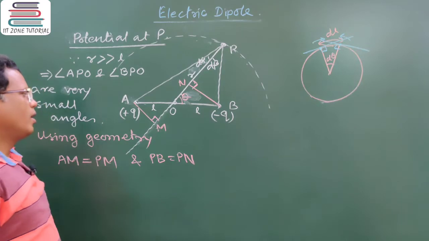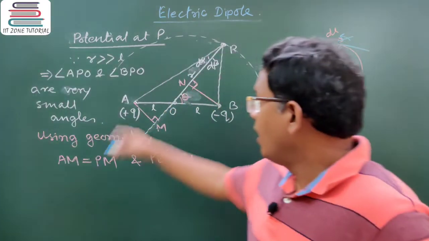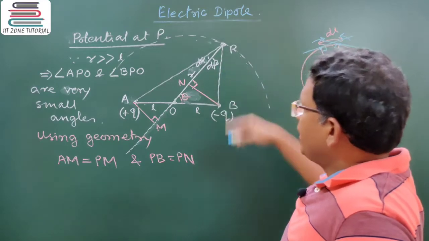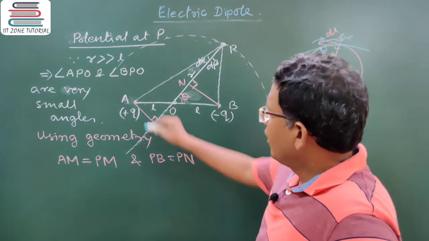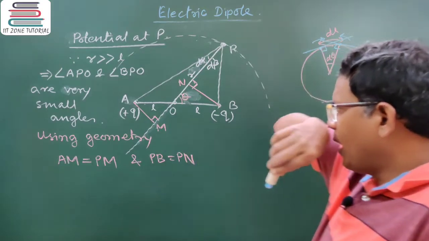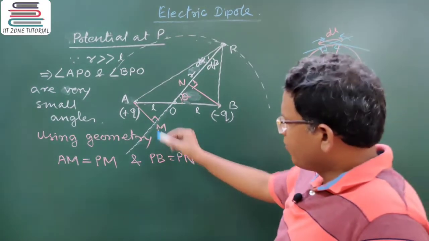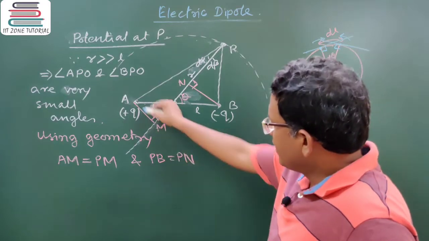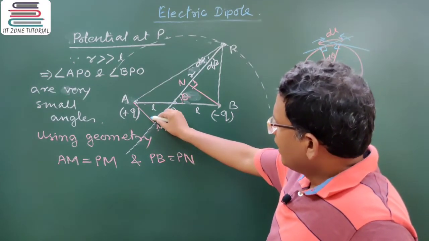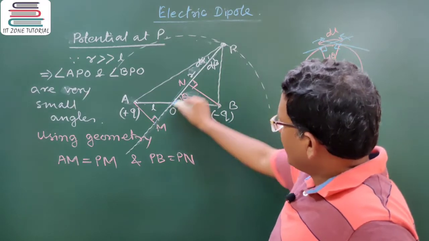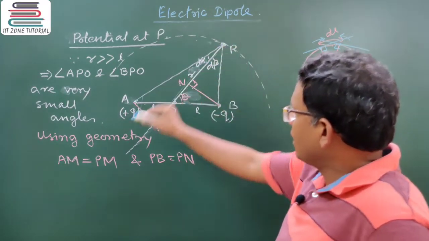The same mechanism I am using here. If d alpha is a small angle and d beta is a small angle, then dropping a perpendicular from A on the extended line of PO such that M is the foot of the perpendicular, this line can be treated as the length of the arc, which is perpendicular at one radial part and almost equivalent to 90 degrees on the other part.